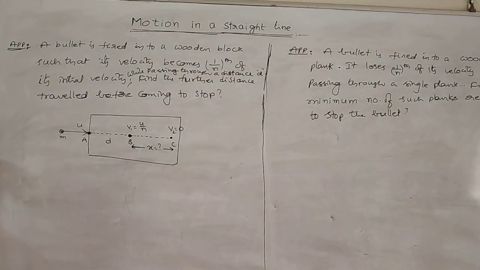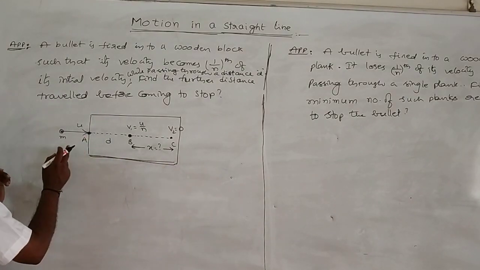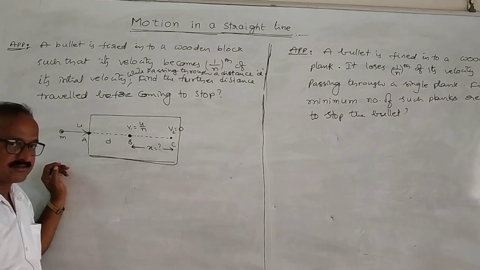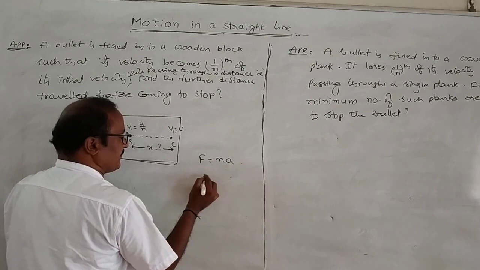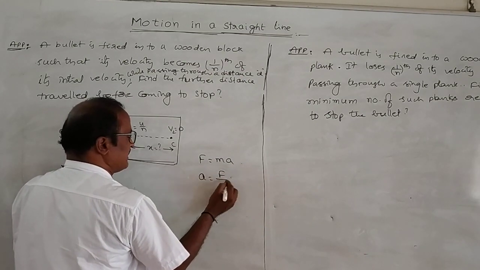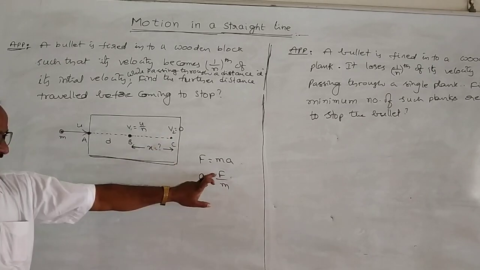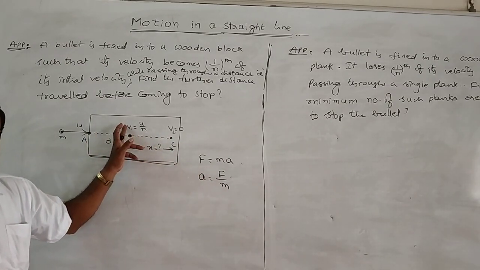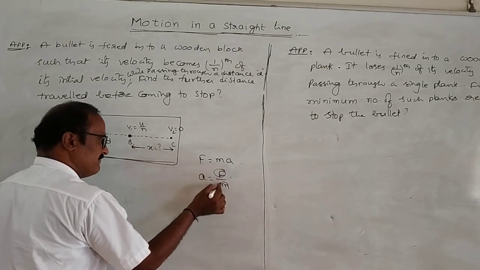Now, one more point. While traveling from A to C, does the acceleration remain constant? Yes, because from Newton's second law, a is equal to F by m. The mass of the bullet is the same from A to C, and F means the retarding force offered by the wood, which is the same.